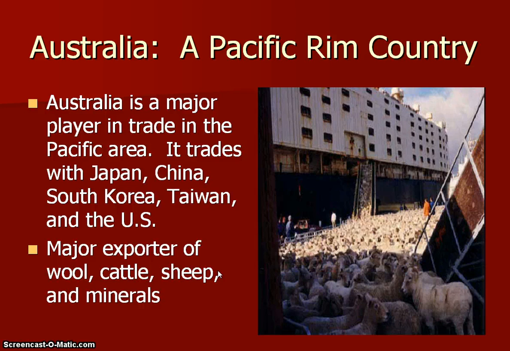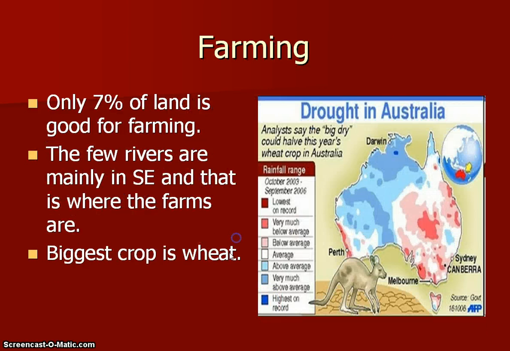Now Australia is a Pacific Rim country. It focuses a lot of its trade on the countries along the Pacific area, and it's a major player in trade with places like Japan, China, South Korea, Taiwan, and the U.S. And it's a major exporter of wool, cattle, sheep, and minerals. And here sheep are being loaded onto a ship for transport.